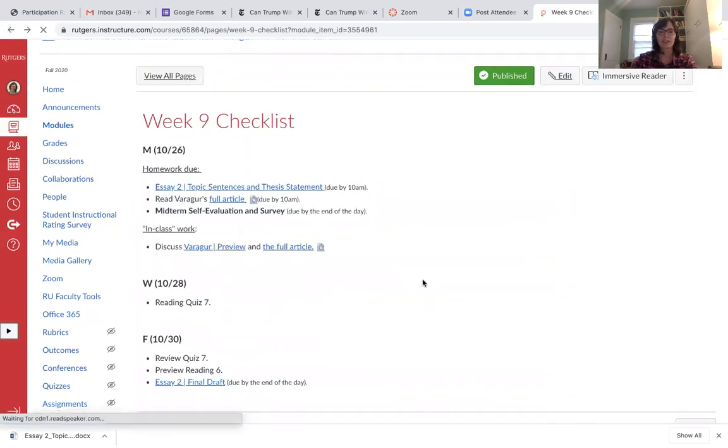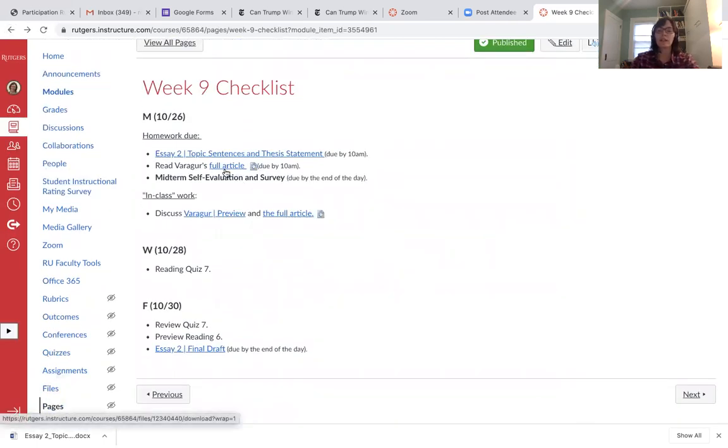Coming back to our checklist. So the other element of homework for Monday, and these two things are due by Monday morning at 10. So reading Varger's full article. So for today, we looked at 3 pretty short paragraphs, and I felt that kind of those 3 paragraphs, especially the Foucault quotation about discipline, that's the kind of conceptual heart of the article, right?